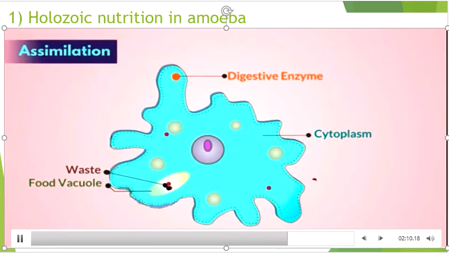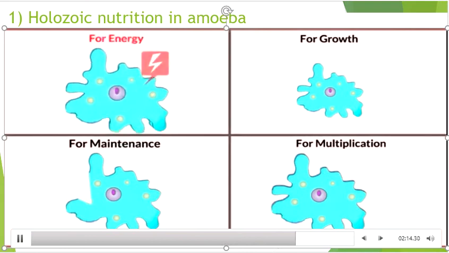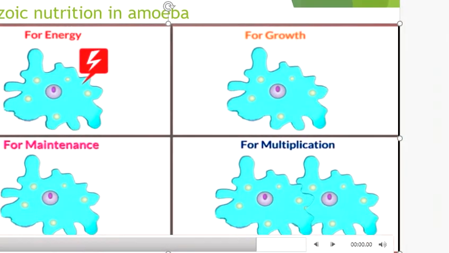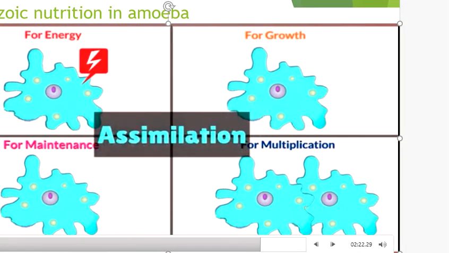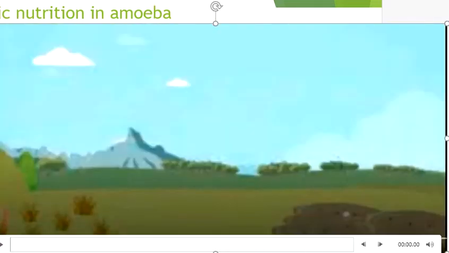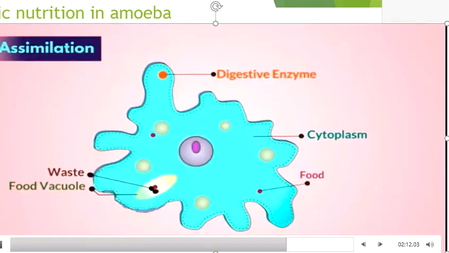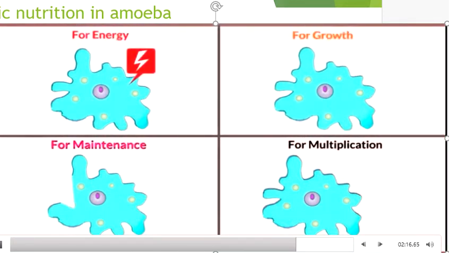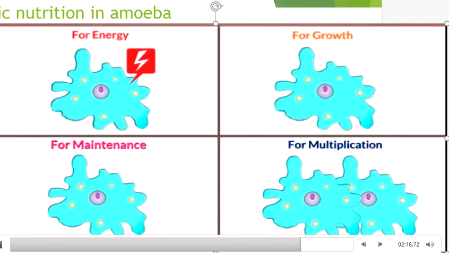Assimilation. The food entering the cytoplasm is used for energy, growth, maintenance, and multiplication.